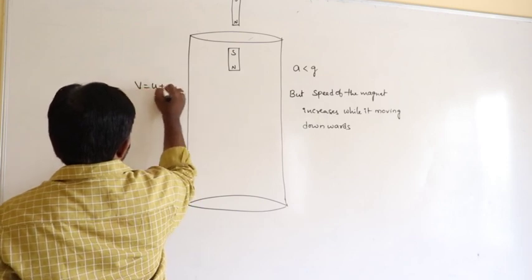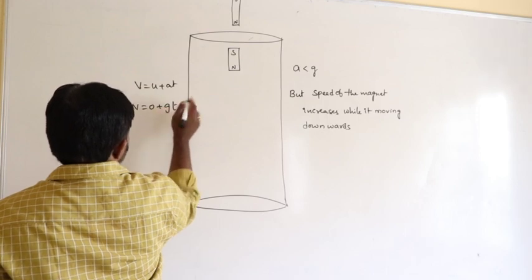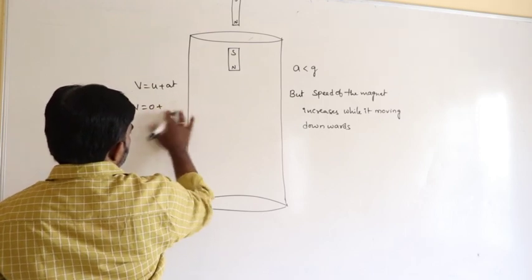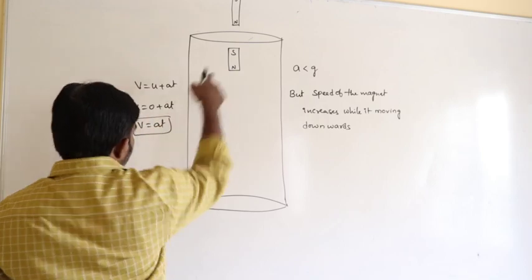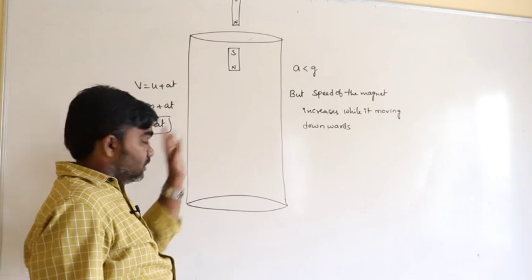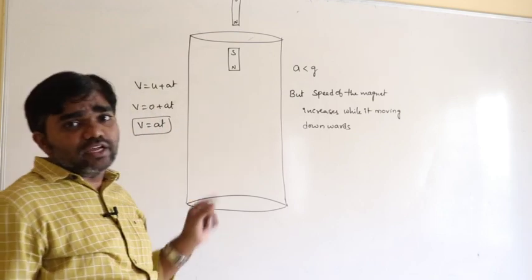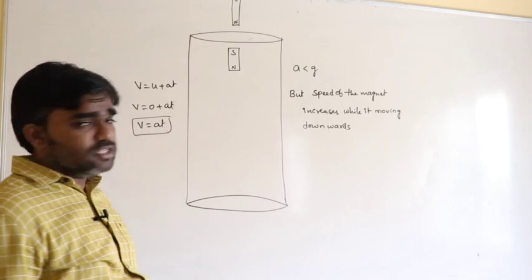In the case of v equals u plus at, so v equals at. That means if the time increases, velocity also increases.